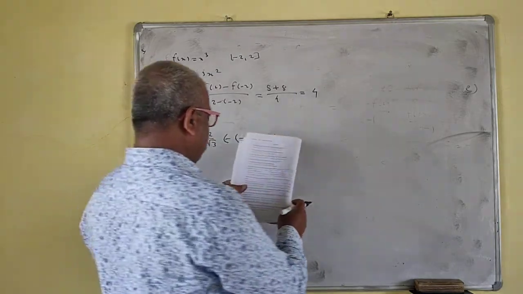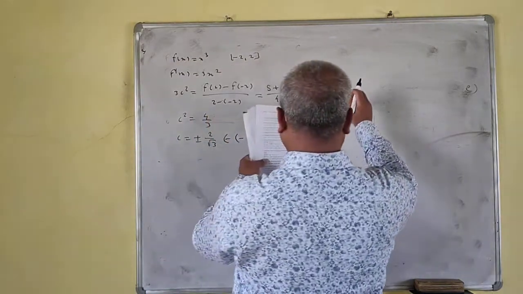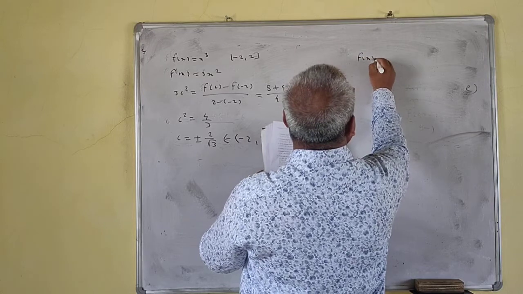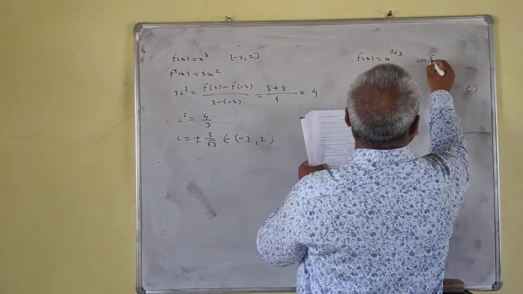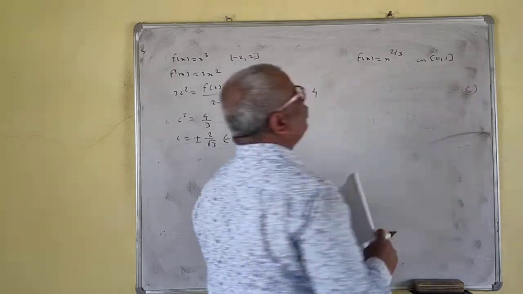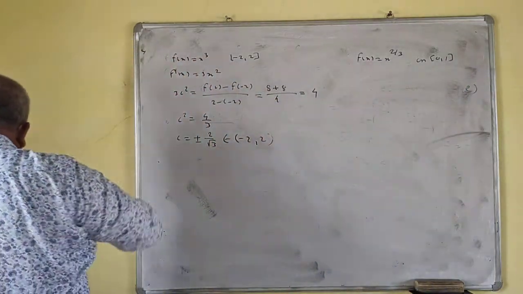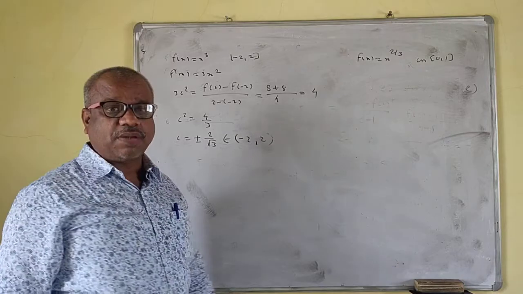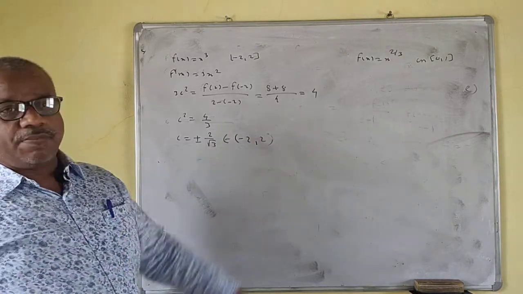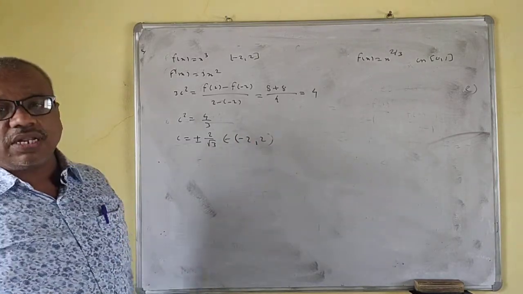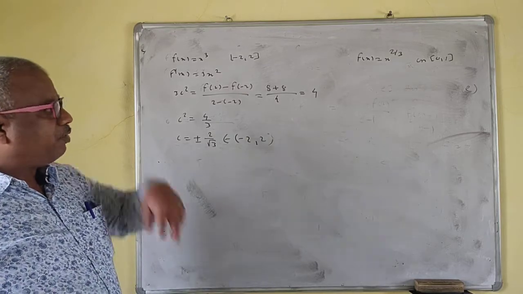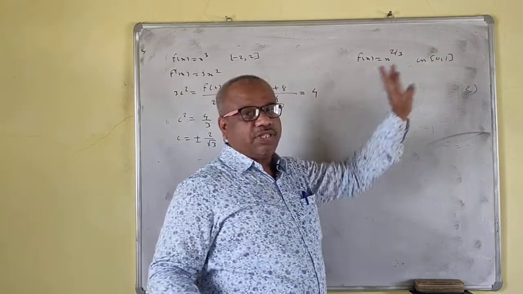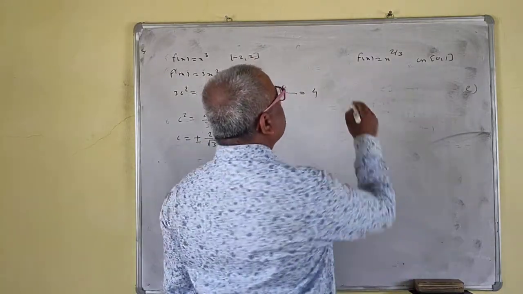Now suppose f of x is 2 by 3, x to the power 2 by 3 on 0, 1. Here if x is negative, then a problem arises, because the powers are fractional. But x is not negative, it is positive. So f exists at every point in the interval. That means f is continuous. We'll see the derivative now.